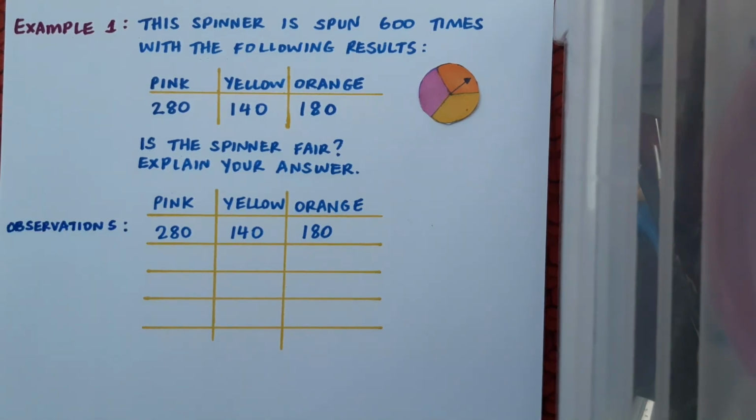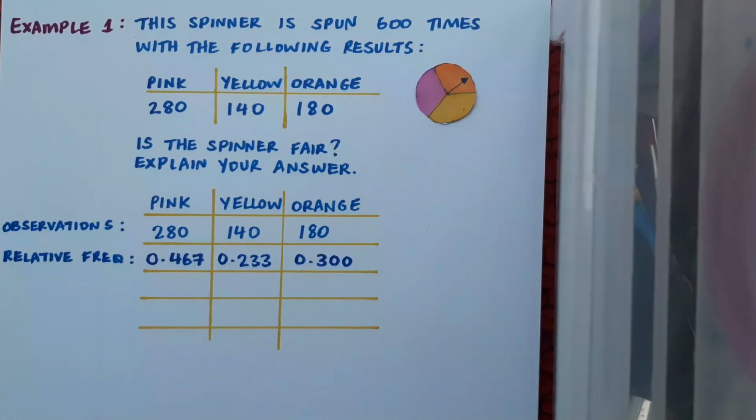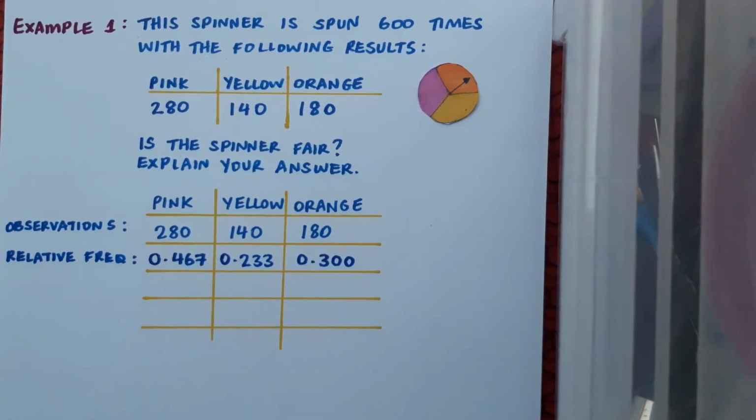We've observed a result of pink 280 times, yellow 140 times and orange 180 times. From these we can calculate the relative frequencies of the outcomes, and because we're going to want to compare them with other values, it's best to write them as decimals. The relative frequency for pink is 0.467, for yellow it's 0.233, and for orange it's 0.300.